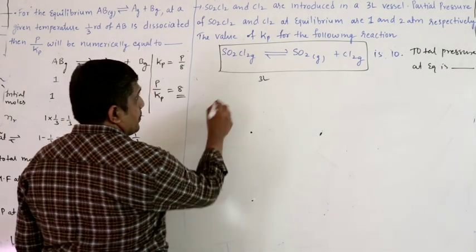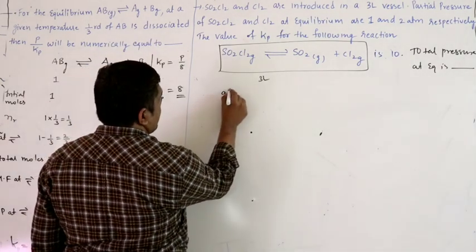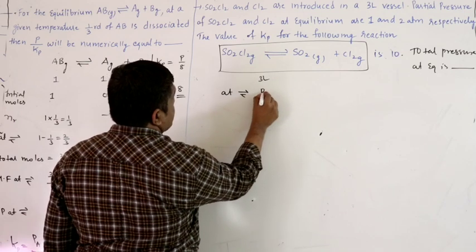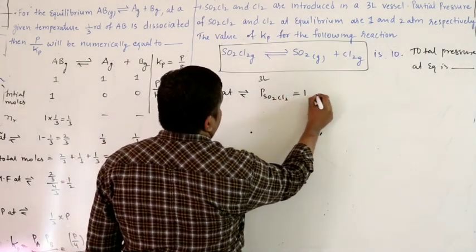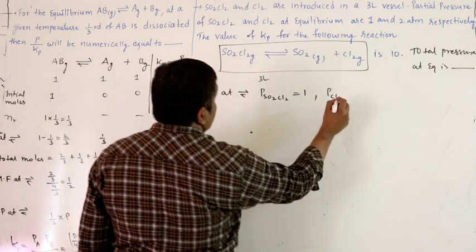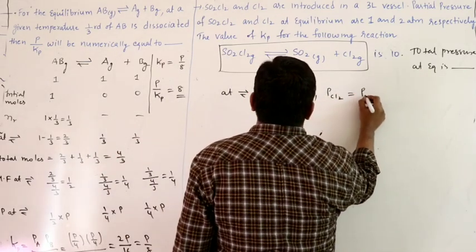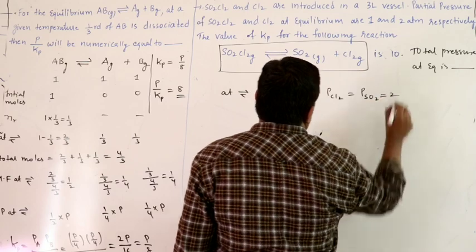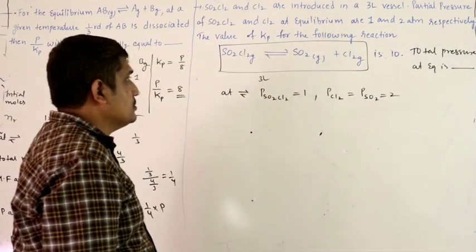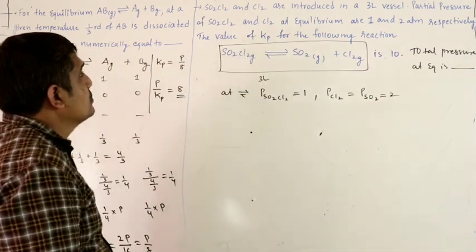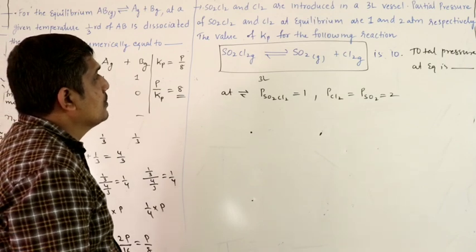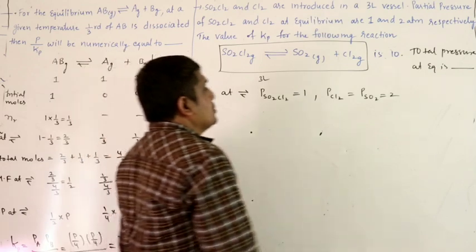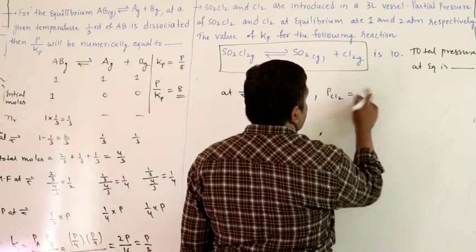So partial pressure at equilibrium, partial pressure of SO2Cl2 is 1, partial pressure of Cl2 must be equal to partial pressure of SO2, that is equal to 2. So this is not the case, so it is 2.